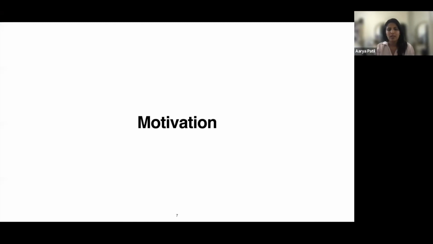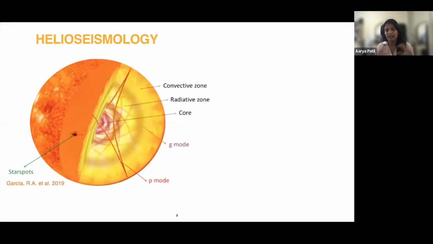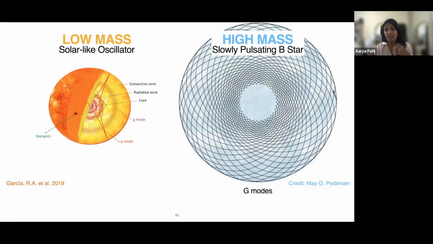So coming to the motivation, the star we know the most about is the sun. And we know that the sun has this outer convective zone and this radiative zone in the center near the core, where we see gravity modes, and in the outside we see pressure modes. And we know that this is true for high mass stars as well, where the zones are flipped. So we have convective cores and radiative envelopes. And this means that we see more dominant gravity modes near the envelope.